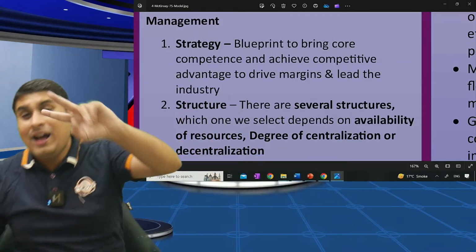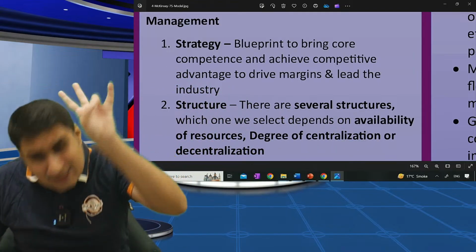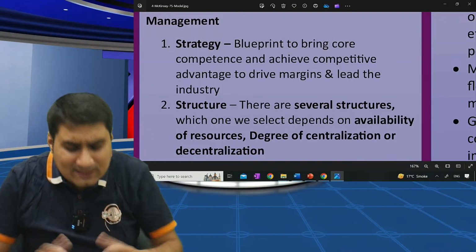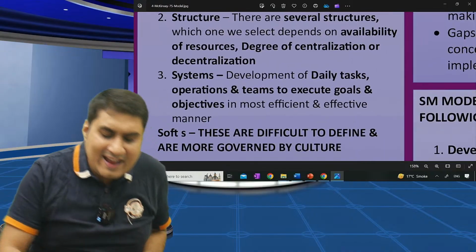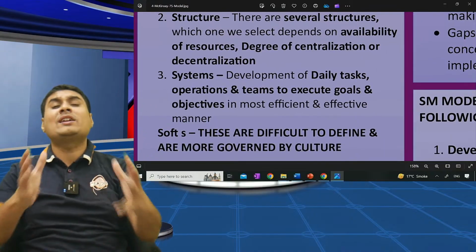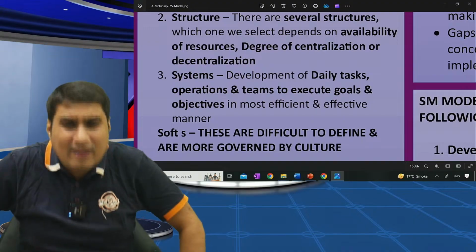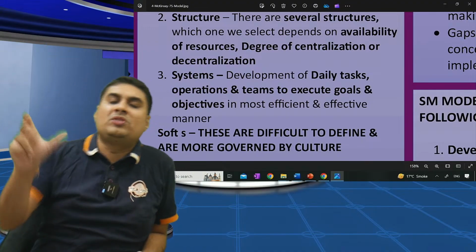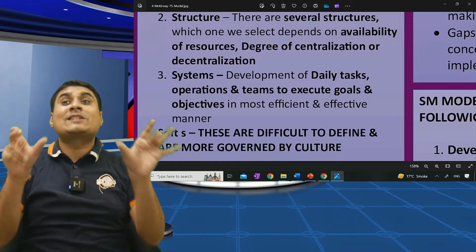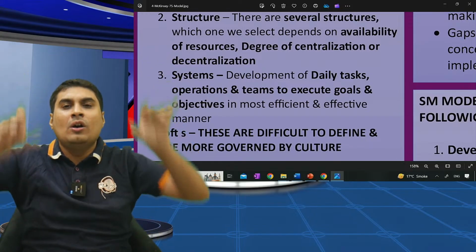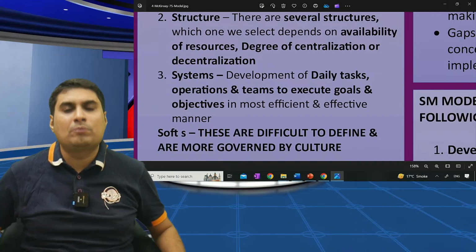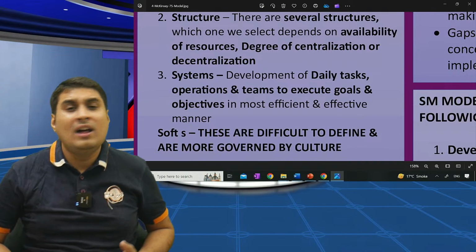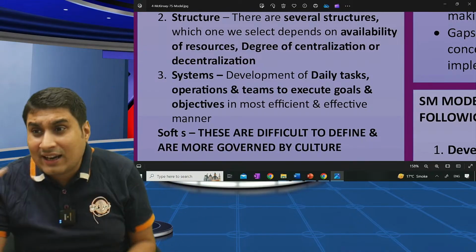So strategy, how work will be done in strategy as per the structure. In structure, how work will be done as per systems. What do you mean by system? Daily task, operation, how work is done to achieve goals and objectives. Development of tasks, processes, operations to achieve goals and objectives is known as system. How is purchase approved? How is sale approved? In McD, perfect systems of sales are there. Kiosks are there. Girls are trained properly.